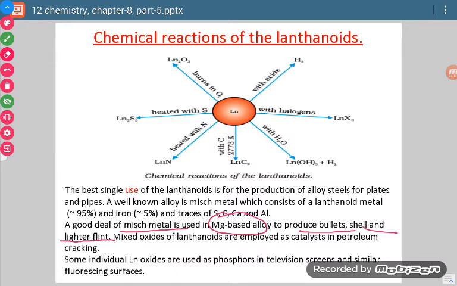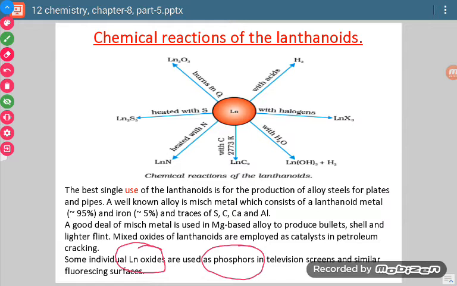Okay, if we take oxides of lanthanoids, then they are used as catalyst in cracking and reforming. These two reactions you have done in 11th standard. So cracking process is carried out in the presence of oxides of lanthanoids. Similarly, one more important use is that their oxides are used as phosphors. What are phosphors?